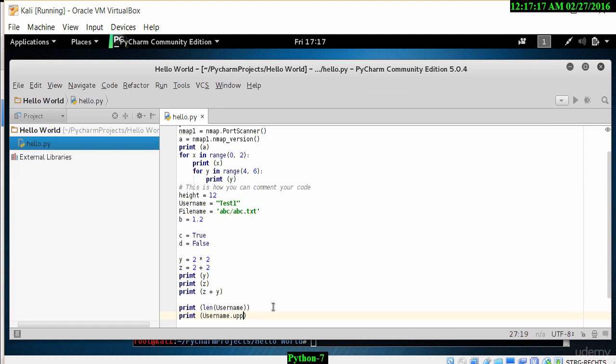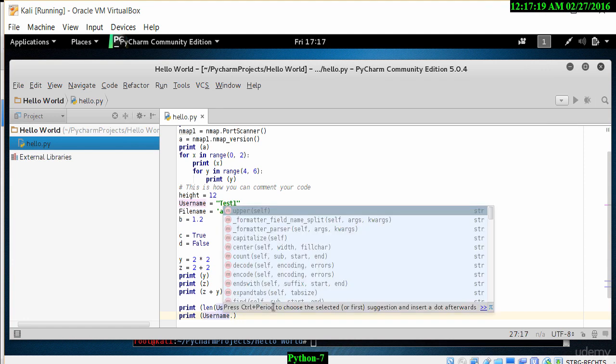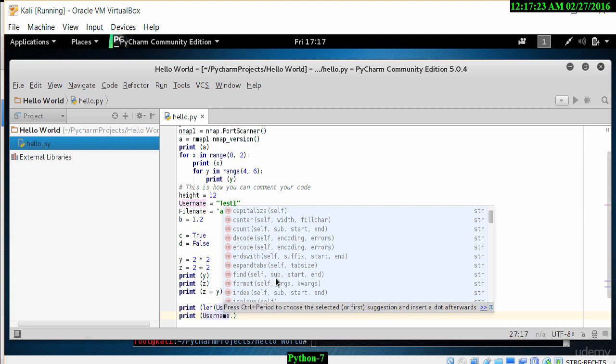Now we can do some additional things like username, and if you notice here, there's count, isdigit, islower, isspace, istitle, isupper. There's many things that we can do to test that particular username.